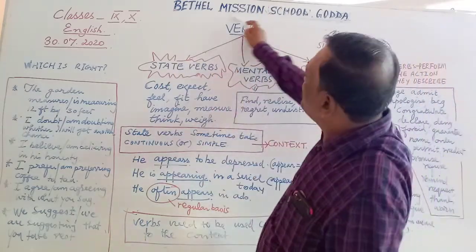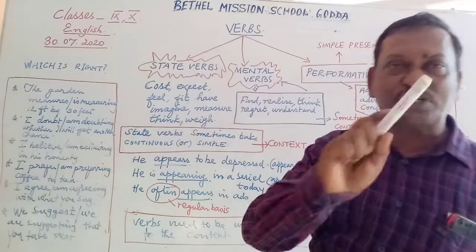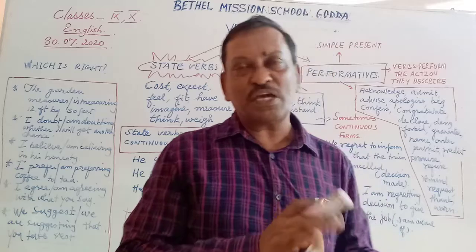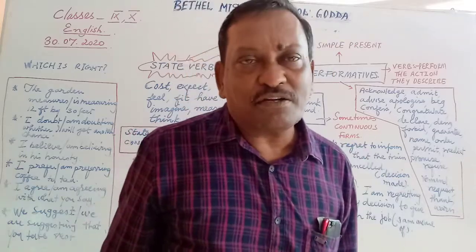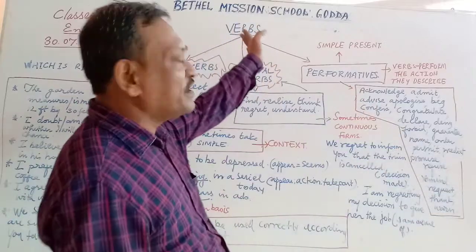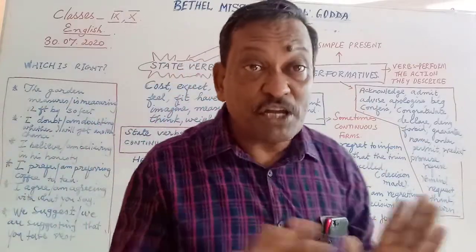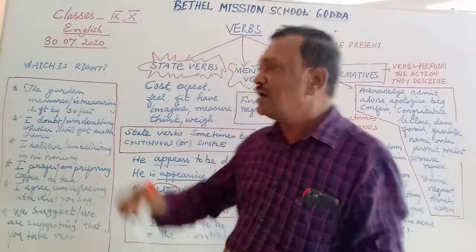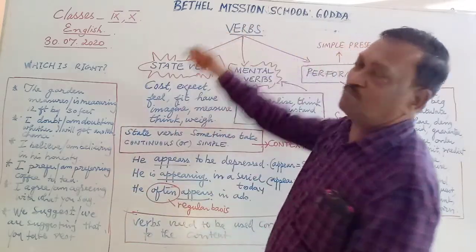And we all know the simplest definition of verb. What is a verb? A verb is a doing word, or any word that denotes an action, speaks about an action, can be called a verb. Everybody knows this. This is the simplest and the easiest definition that you can have for a verb.